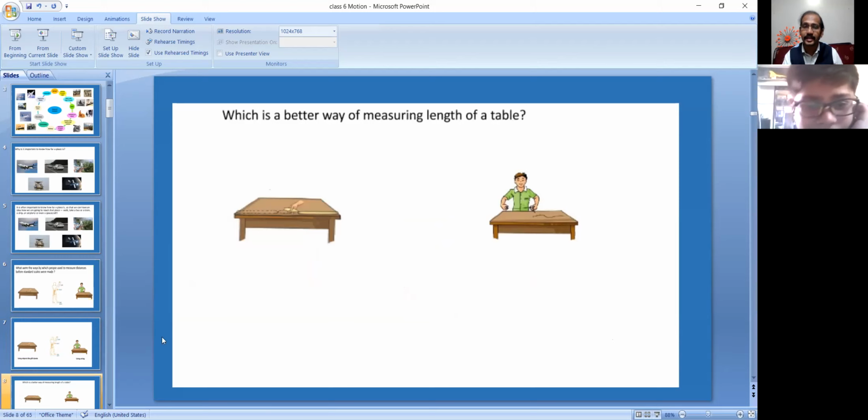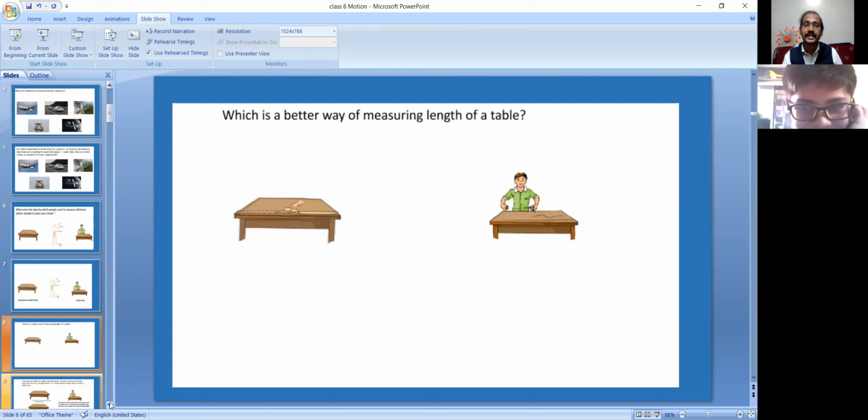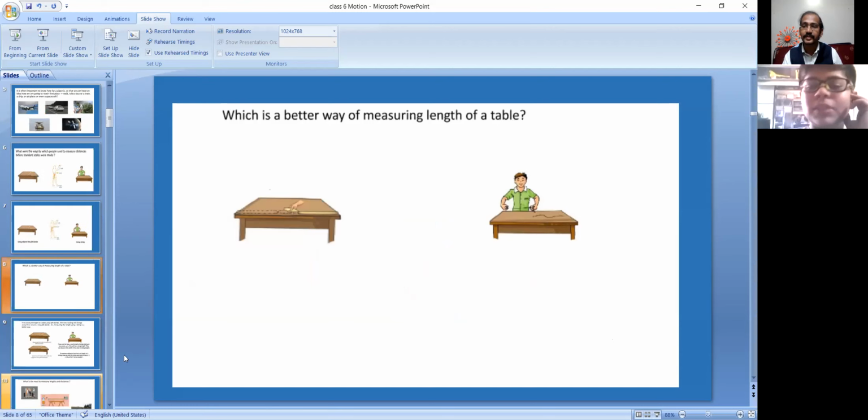Gilli danda? Why not string? Because strings can be shorter. It may be wrestling also. It may become a curved line. We have to stretch it continuously. If you lose it a little bit, again what will happen? The string will be like up and downs. Again the distance will be changed. But this is the best one.